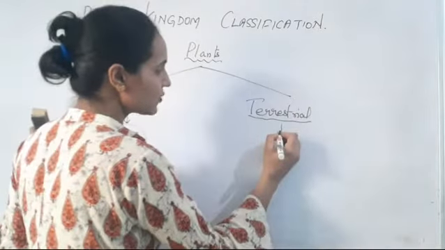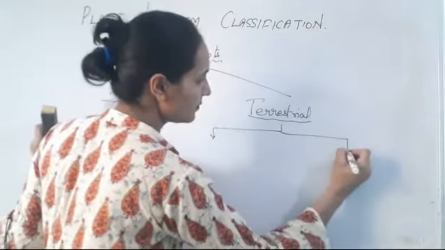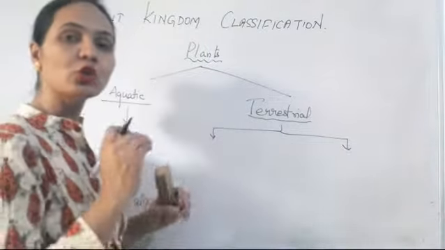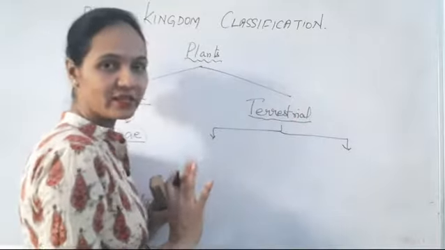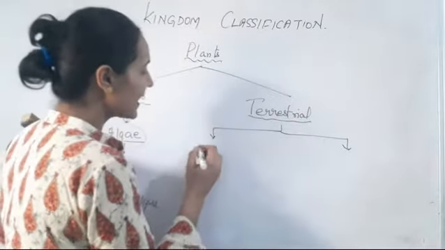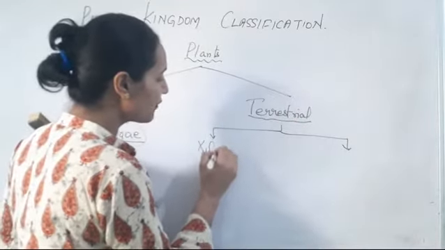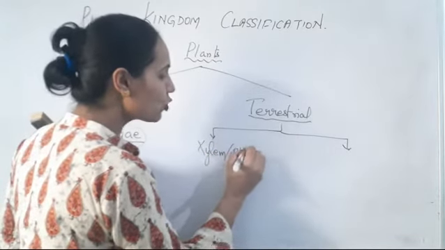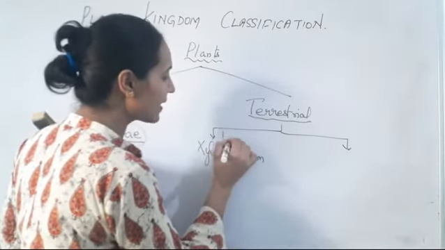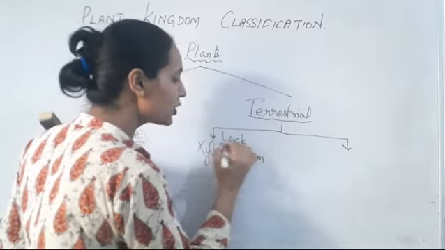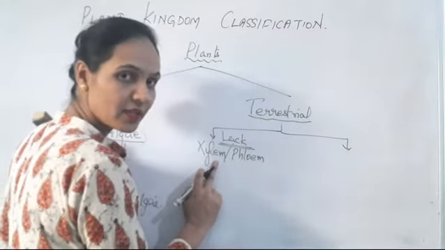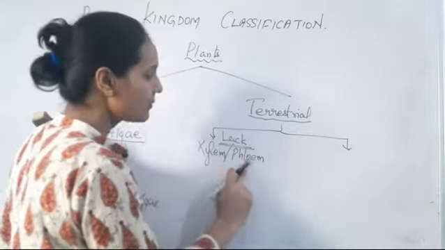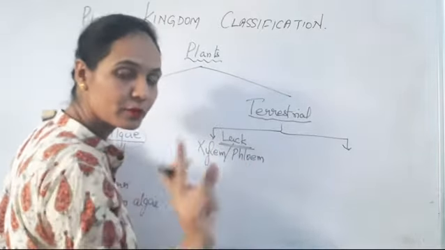Talking about the terrestrial plants, those plants which live on the land are said to be terrestrial plants. These plants can have xylem or phloem tissues, right? Xylem helps in the transport of water in the plants. Phloem helps in the transport of food material in the plants.